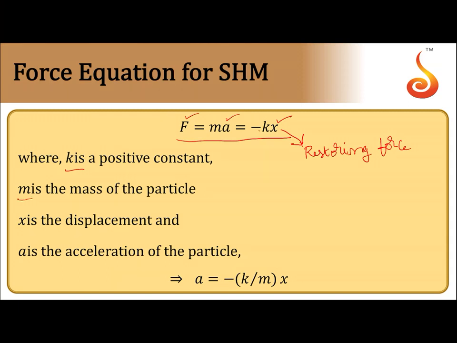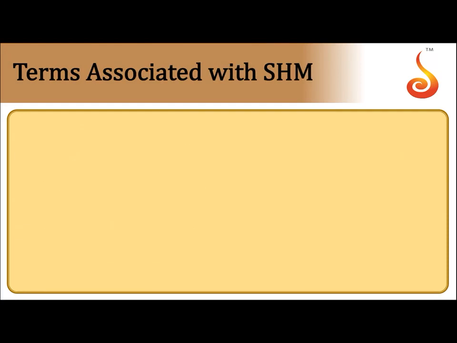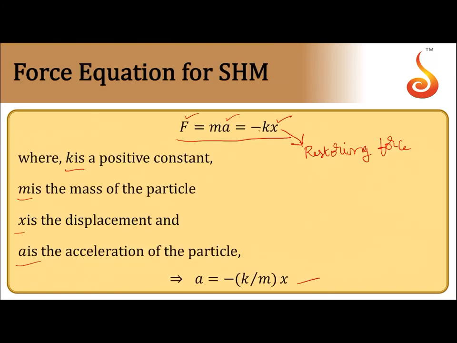Here m is the mass of the particle, x is displacement from the mean position, and a is acceleration of the particle. From this you can solve for a is equal to minus k by m into x. The standard equation says a is equal to minus omega square into x.